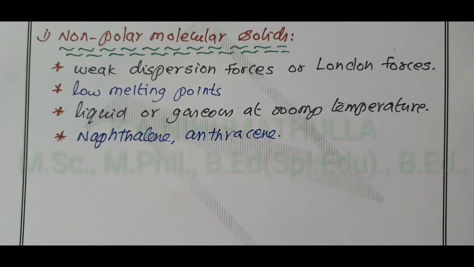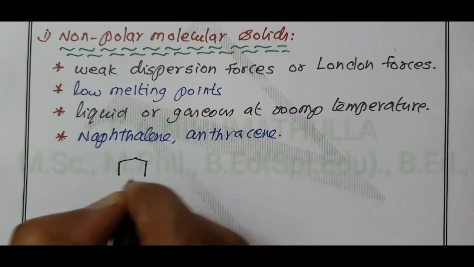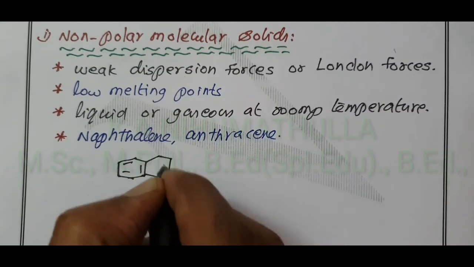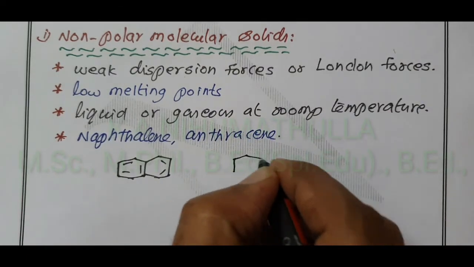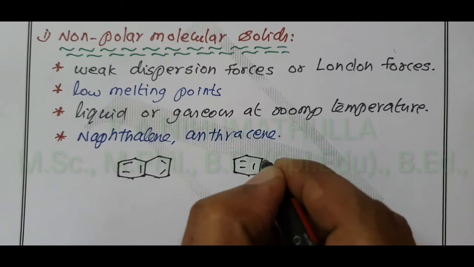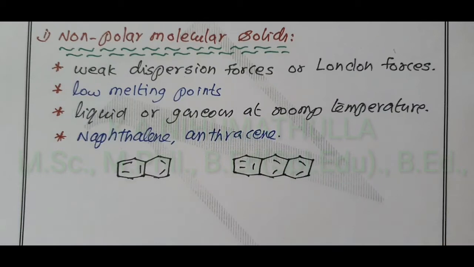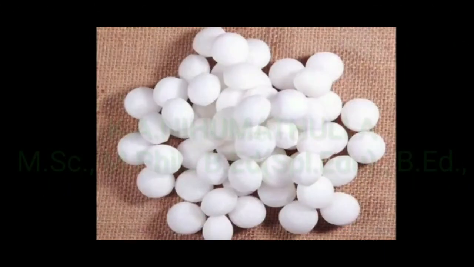Now, we are going to discuss the structure of naphthalene. Two benzene rings fused together give naphthalene. Anthracene has three benzene rings fused together. In our homes, we use naphtha balls.